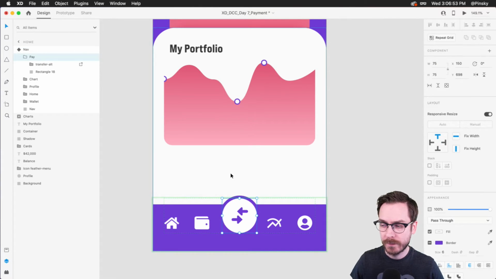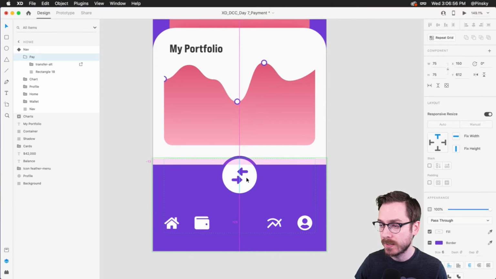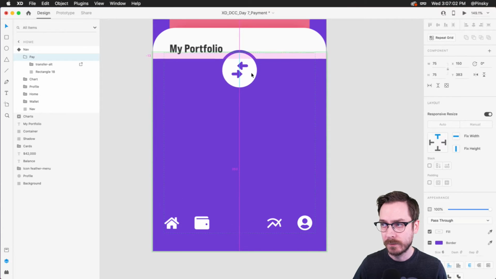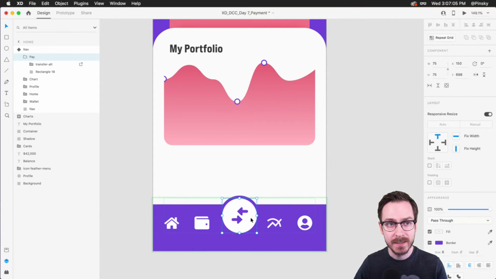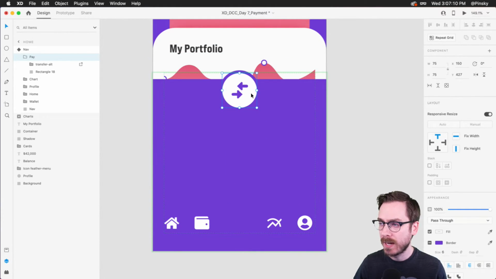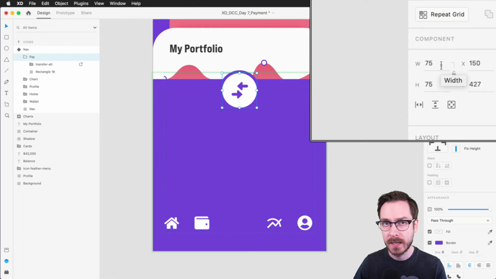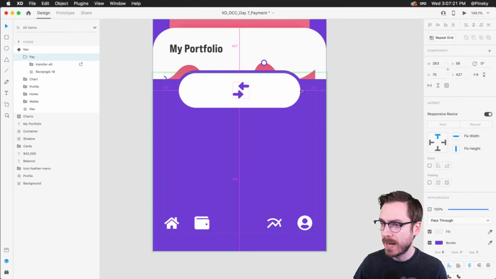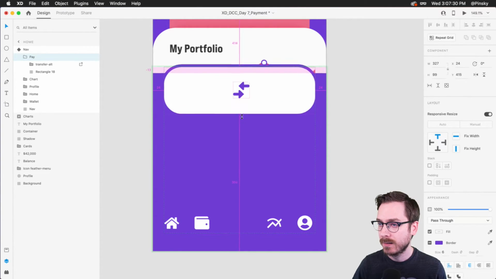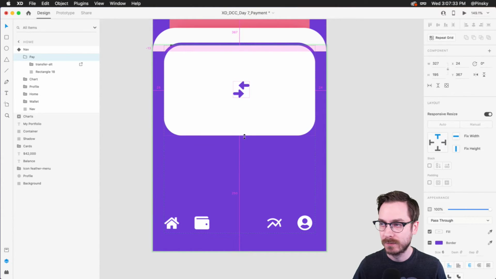So what we want is a little additional information. I'm actually going to move this up. And look at that, isn't that fancy? Because we have padding and stacking enabled, I can just move this up and it just gives me some space. So what we're eventually going to be doing, I'm going to take a look over here in my properties inspector. It's 75 by 75. Keep that in mind. I'm going to drag this out, and because I used a rectangle in day number 1 of this week, we can very easily just extend this like that and like that. Look at that, right? Fancy.